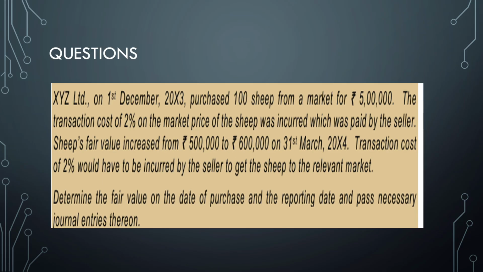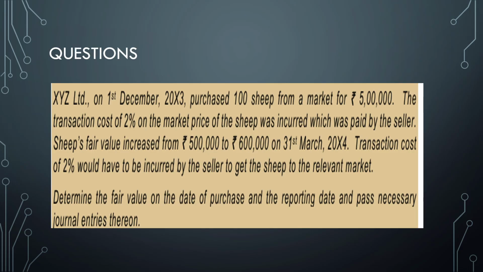XYZ Limited on 1st December 2023 purchased 100 sheep from the market for 5 lakhs. Transaction cost is 2%, and it is paid by the seller. You will understand the paid by seller and the reason in the next question. That's why I included both the questions. Sheep's fair value increased from 5 lakhs to 6 lakhs on 31st March 2024. Transaction cost of 2% would have to be incurred by the seller to get the sheep to the relevant market. Determine the fair value on the date of purchase and the reporting date, and pass necessary journal entries.